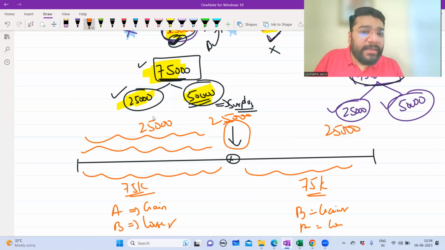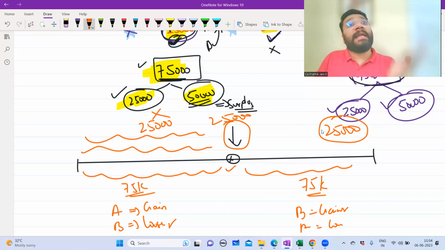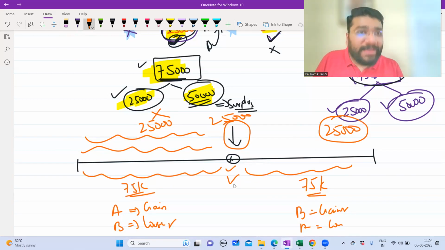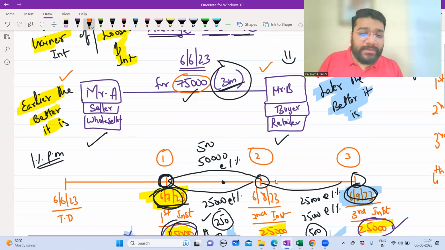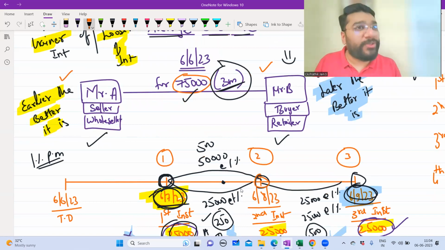So what is happening? He is not receiving the payment here. Instead, he is receiving the payment here. He is supposed to receive 25,000 later, but 25,000 is received earlier. Total 75,000 payment he has to receive. 25,000 rupees in the center point is received, which means what? Center point means which date? 6th August. Guys, in this question, if you calculate the average due date, 6th August will turn out to be the average due date. So it comes as a center point.